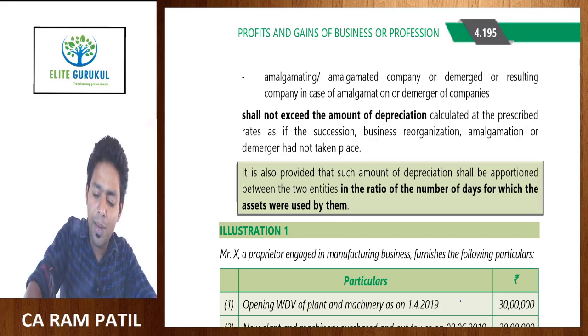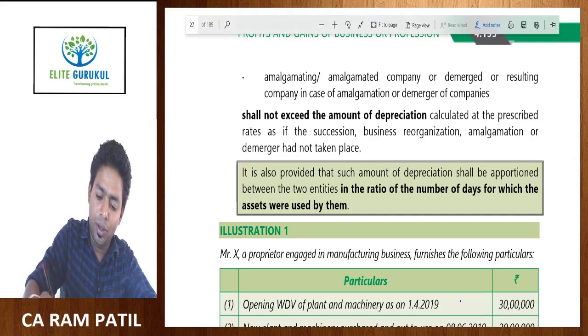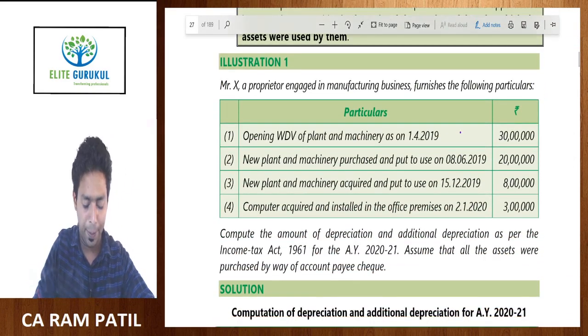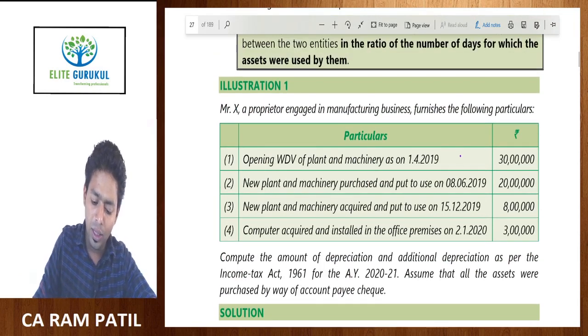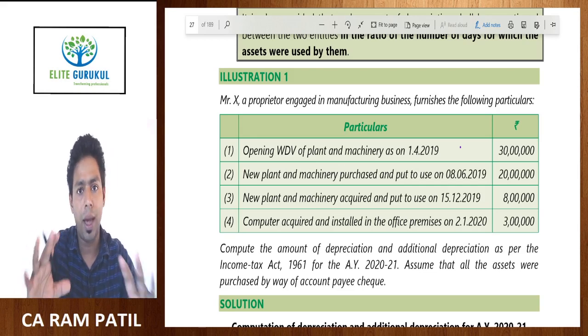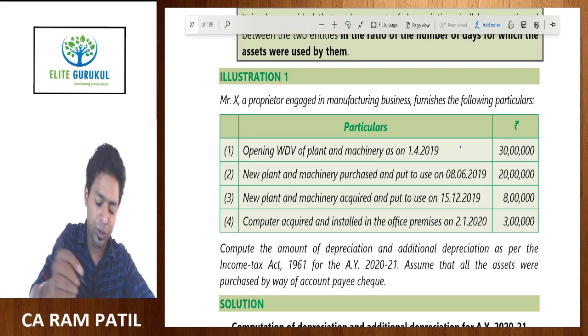So, from ICA material on page number 4.195, we are going to start illustration 1 on depreciation. This is the first illustration that we are solving from the institute's material. So, please focus and try to understand maximum aspect in this first illustration. Balance illustrations, I won't be spending that much time as compared to this illustration.